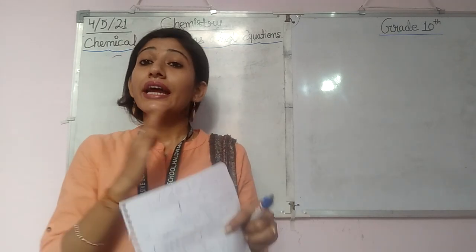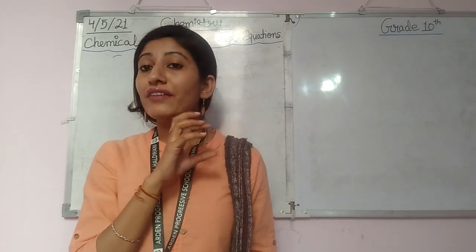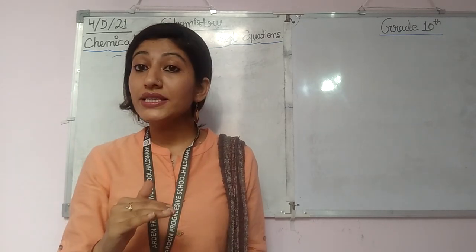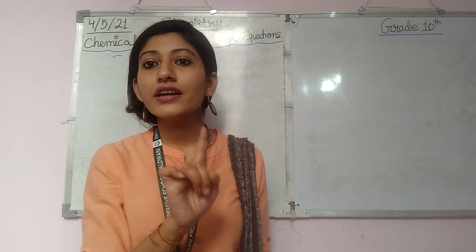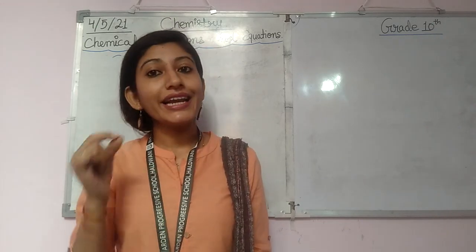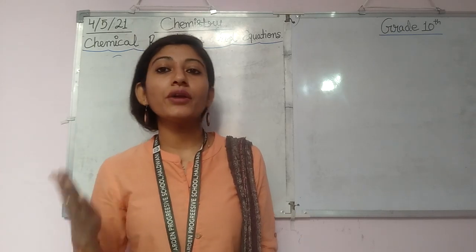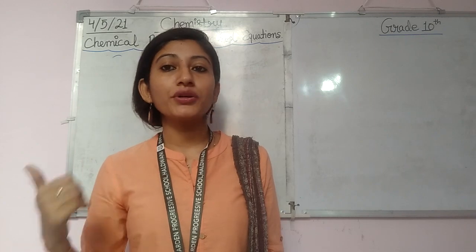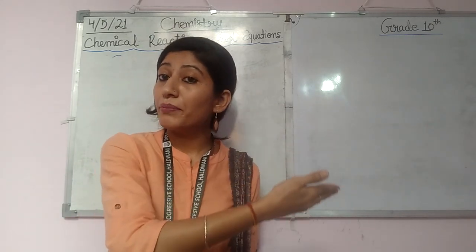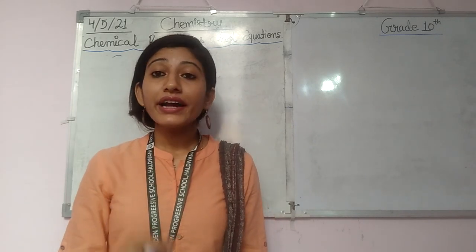What does it mean? It means that what you have taken as reactant should be equal to what is formed as product. Means number of reactant and number of product? No. The number of moles of a particular element or compound on the reactant side should be equal to the number of moles of that particular compound or element on the product side, right? And why is it so?